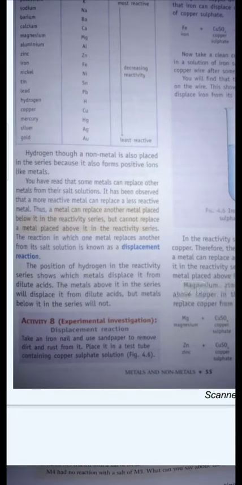Now, what is a displacement reaction? A metal can displace another metal placed below it in the reactivity series, but cannot replace a metal placed above it. The reaction in which one metal replaces another from its salt solution is known as a displacement reaction.